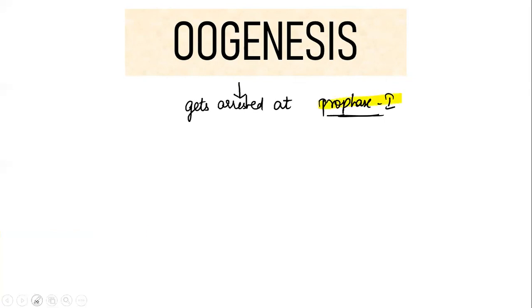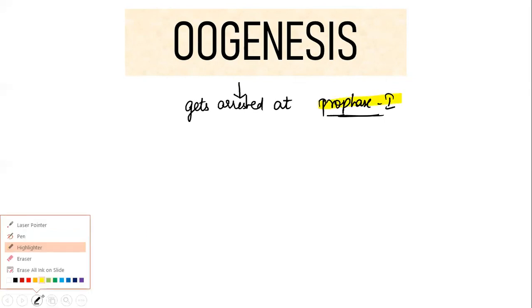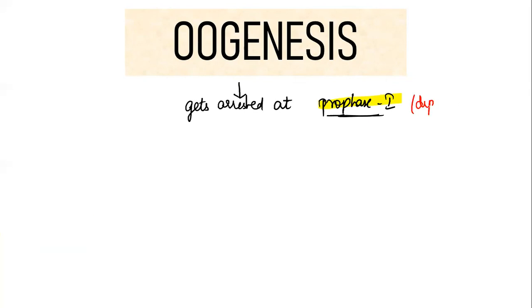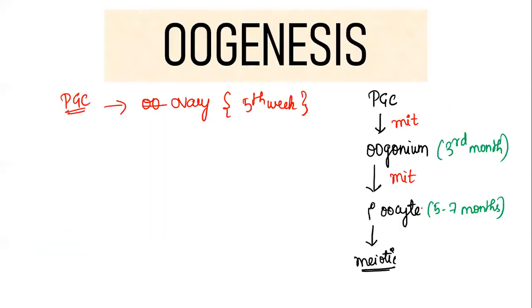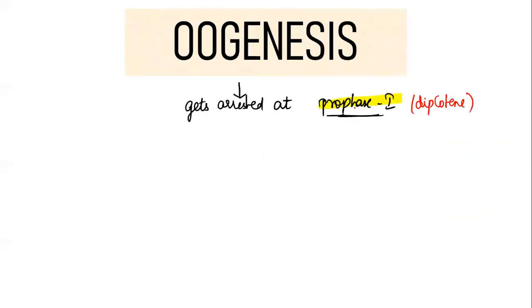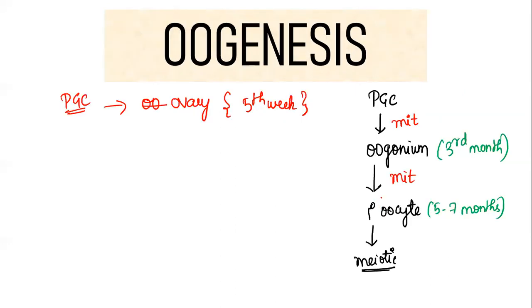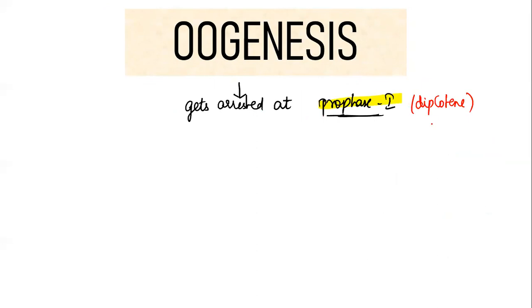Prophase 1 has 5 stages. At what stage of prophase? Yes, it is the diplotene stage. So once by the 7th month all the primary oocytes have been formed, they get into meiotic division and get arrested at the diplotene stage of prophase 1. And this oocyte which gets arrested at the diplotene stage will remain in the arrested stage till puberty.